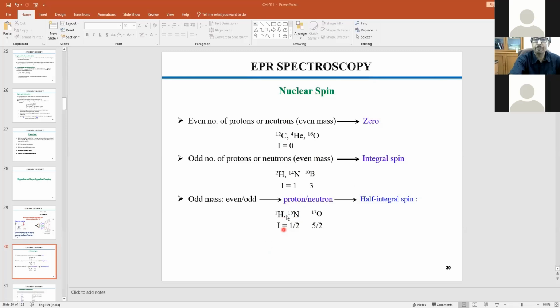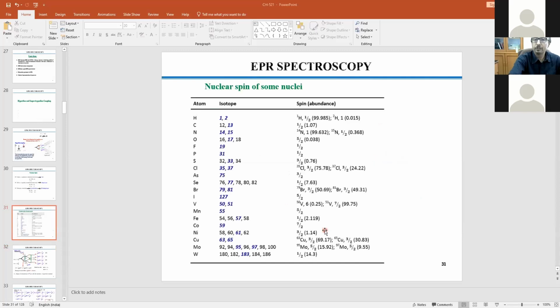For example, if you consider proton, there is no neutron, so only one proton, and then nitrogen 15, 7 plus 8, oxygen 17, also 8 plus 9. And there you can see the half-integral values, half, 5 by 2, etc. So you have to keep it in mind.